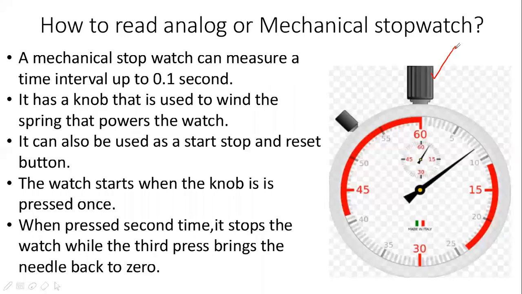The knob provides energy to the needles. The watch starts when the knob is pressed once. When you press it for the second time, it stops. And when you press it for the third time, it comes back to its original position and is ready for the next experiment. So a stopwatch is used for the measurement of the duration of time.